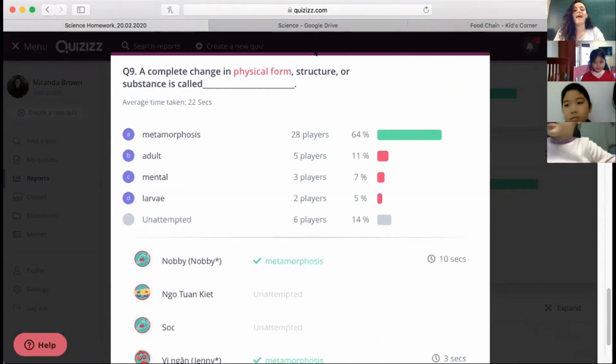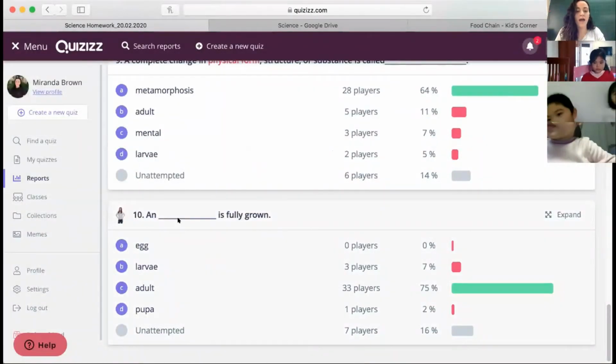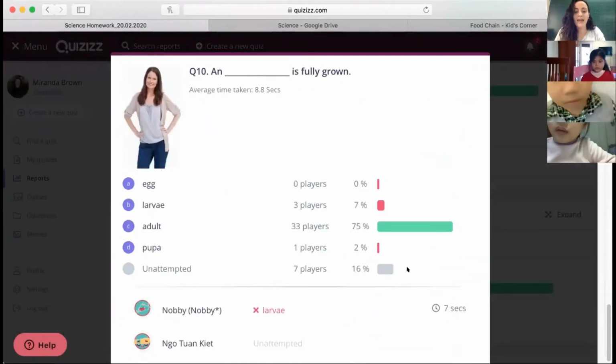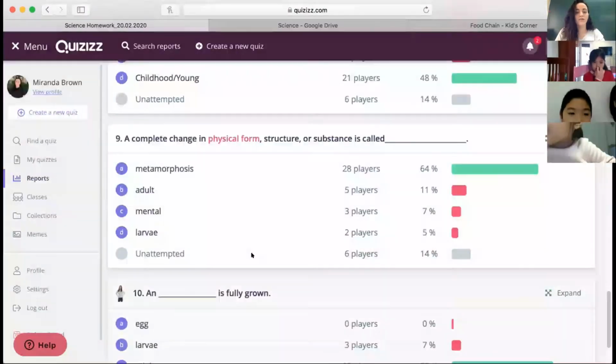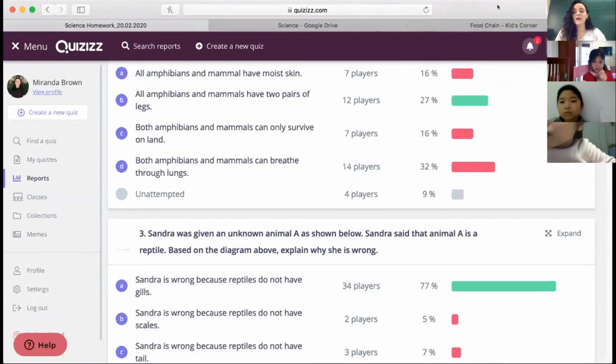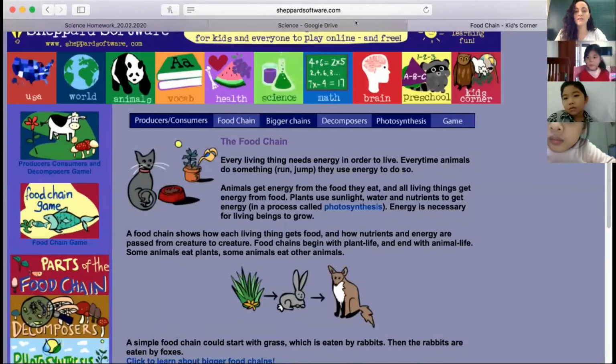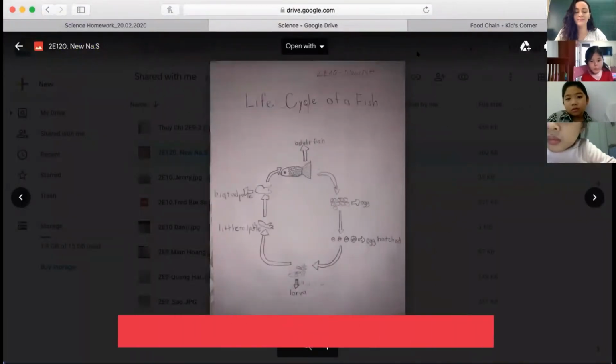Metamorphosis. Great job, metamorphosis. And the last question, a blank is fully grown. Everyone say it. Adult. Thank you. An adult is fully grown. Okay, and your other homework was to make a food chain.